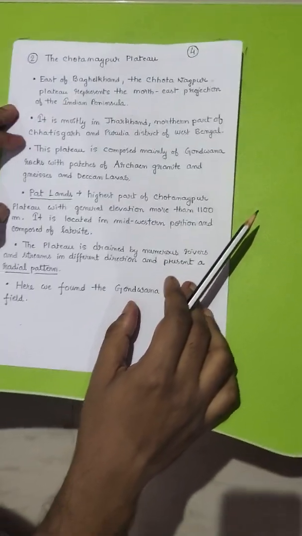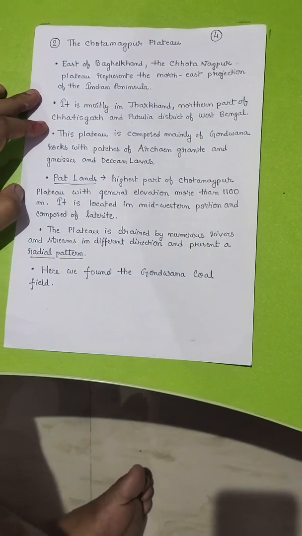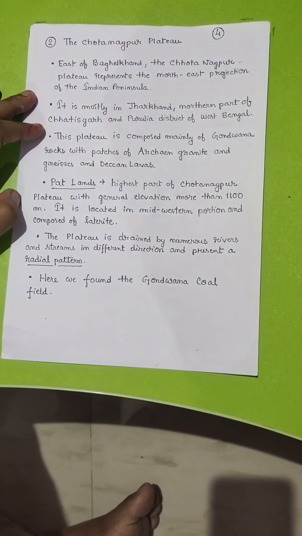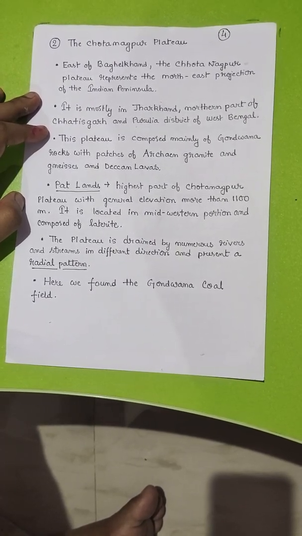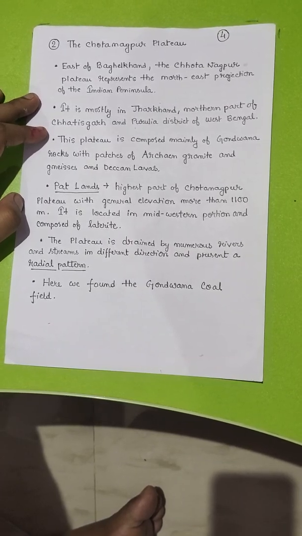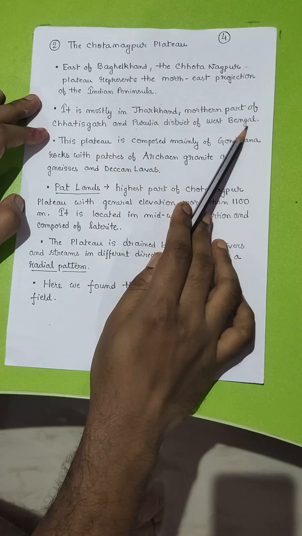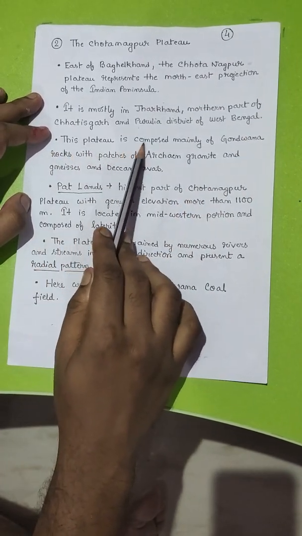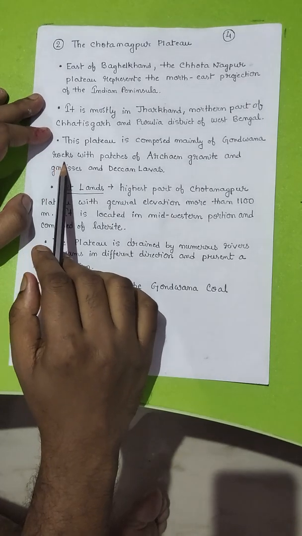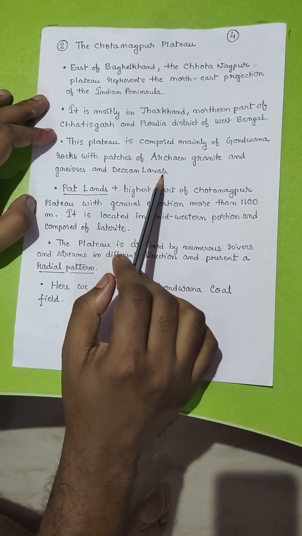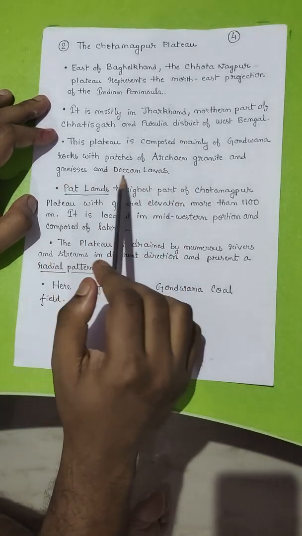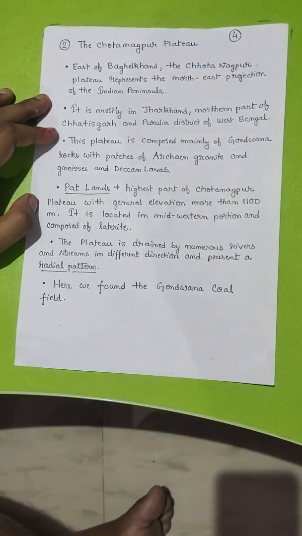Now I will discuss in detail the Chotanagpur Plateau and the Deccan Plateau. The Chotanagpur Plateau. East of Bundelkhand, the Chotanagpur Plateau represents the northeast projection of the Indian peninsula. It is mostly in Jharkhand, the northern part of Chhattisgarh and the Purulia district of West Bengal. This plateau is composed mainly of Gondwana rocks with patches of ancient granite, gneiss and Deccan lavas. All these rocks like granite, gneiss and Deccan lava rocks are examples of igneous rock.